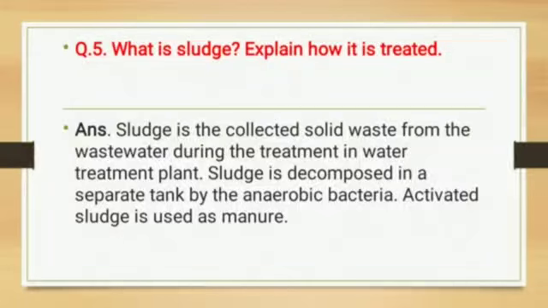So sludge is the collected solid waste from the wastewater during the treatment in water treatment plant. And sludge is decomposed in a separate tank by the anaerobic bacteria. Activated sludge is used as manure.